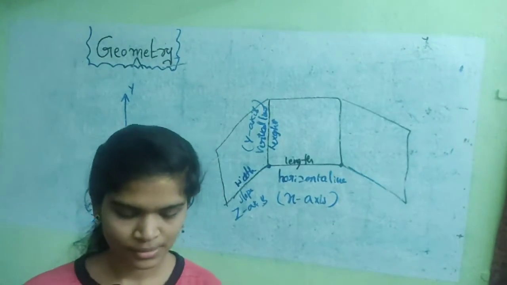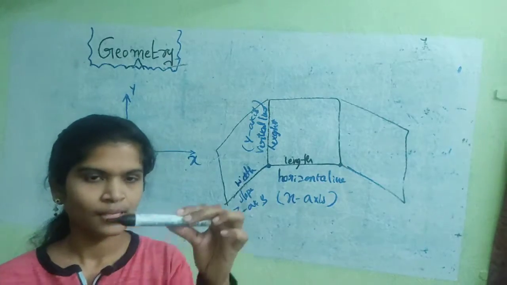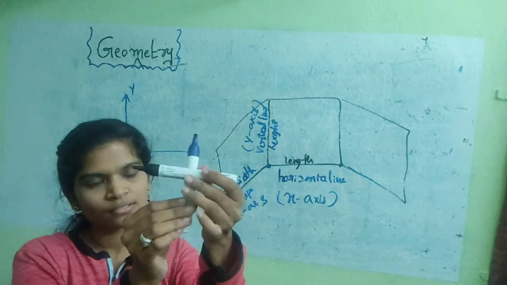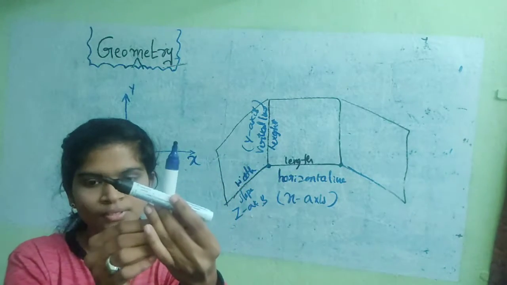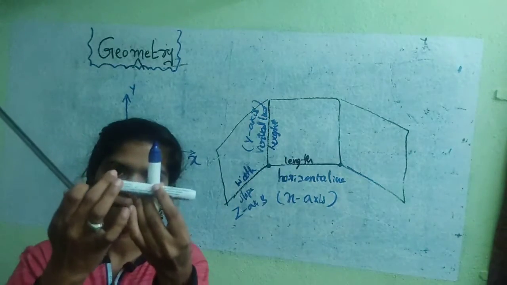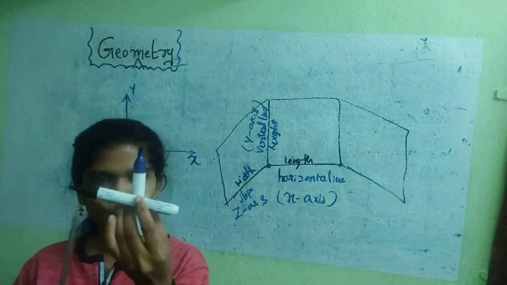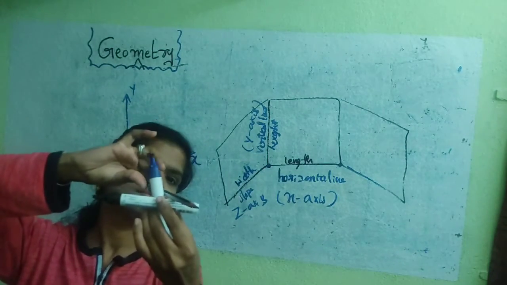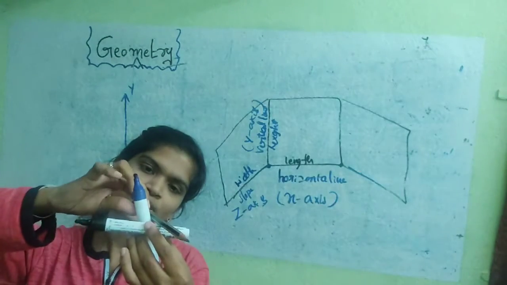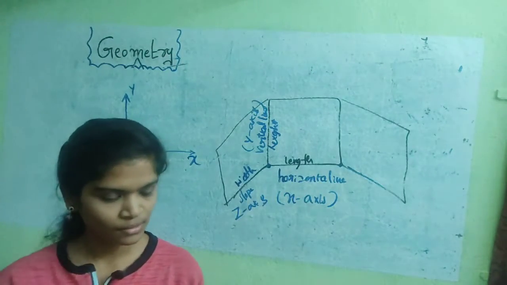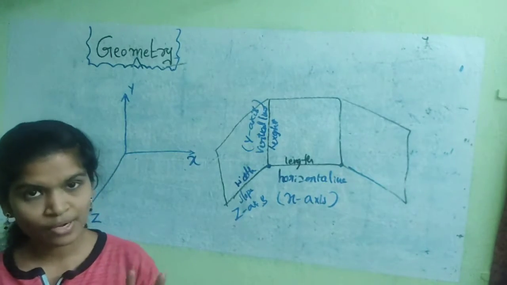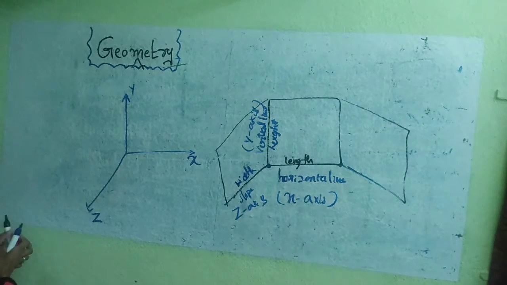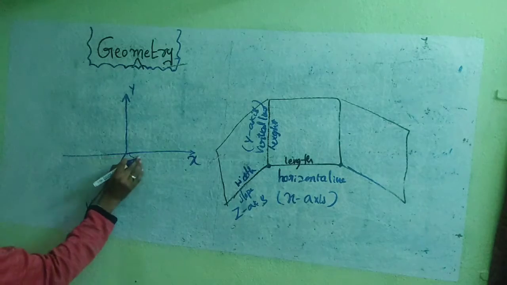So let us take 3 pens. This is the x-axis, the horizontal line. This is the y-axis, the vertical line representation. These two lines are perpendicular to each other. And again, this is the z-axis representation like this. This is also perpendicular to each other. You can take any 2 lines and they are perpendicular to each other. The 3 lines are perpendicular to each other. So we extend these lines like this.